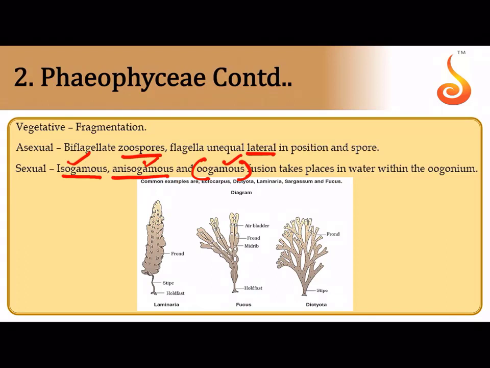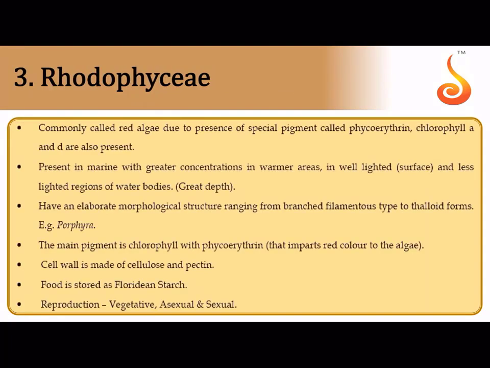Now these NCERT examples you have to learn. This is laminaria, this is fucus, and this is dictyota. See, you can here distinguish into a frond, a stipe which is a narrow stalk, and a structure which helps in anchorage. It is referred to as the holdfast. Now rhodophyceae is called red algae.